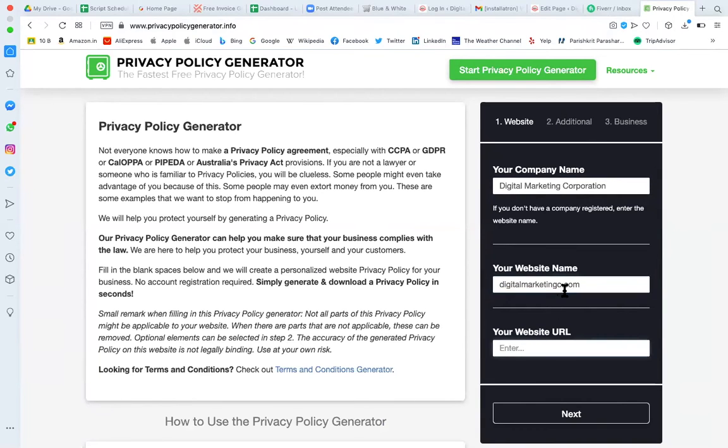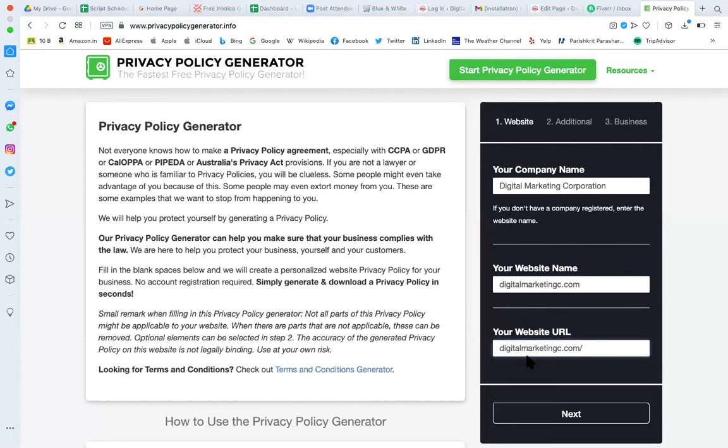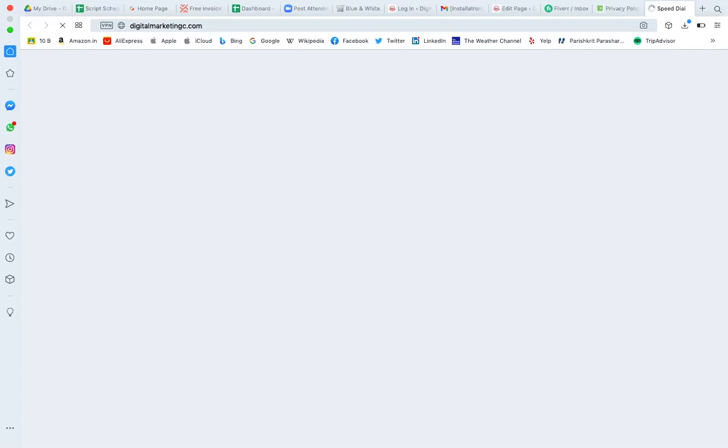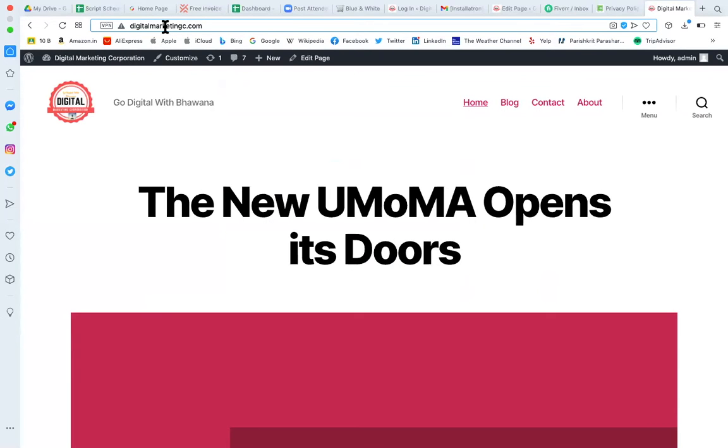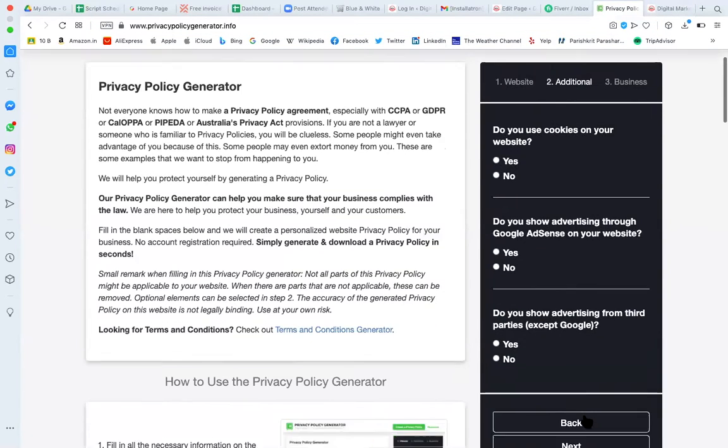You can give the name of the website and the URL of the website. The URL of the website should be the complete one. So if you have http www, that must be included there. So a better way is to open this website, see that website from a marketing point of view, then copy the URL and then come back and paste it. Right, you can click on next.